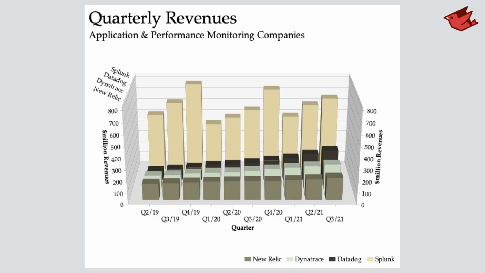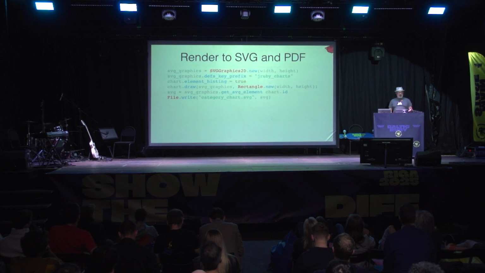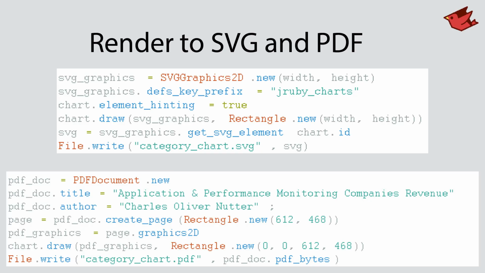There's many different types of charts in this library. It's well supported, and it provides easy output to portable network graphics, all the different image formats, and even to scalable vector graphics if you want, or to PDFs. So all available as a free library on the JVM and easily callable from Ruby code.